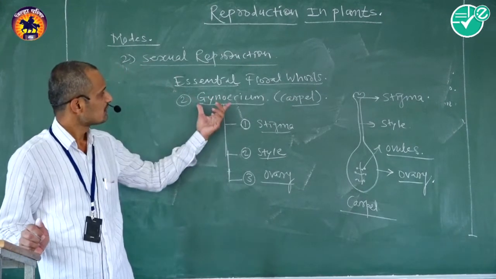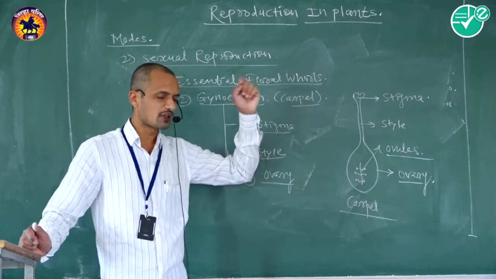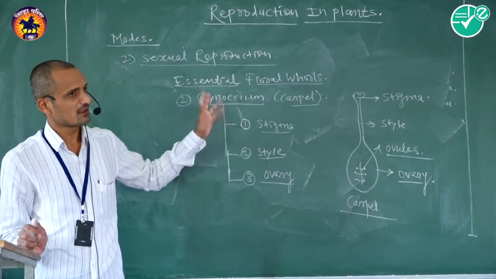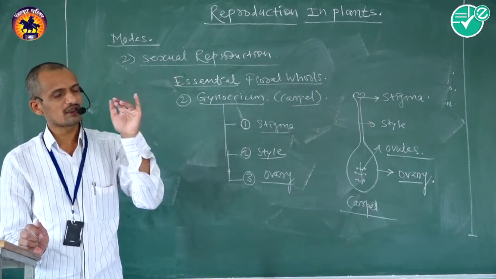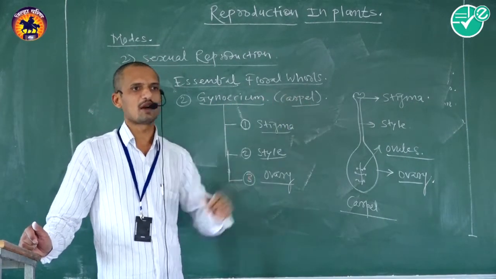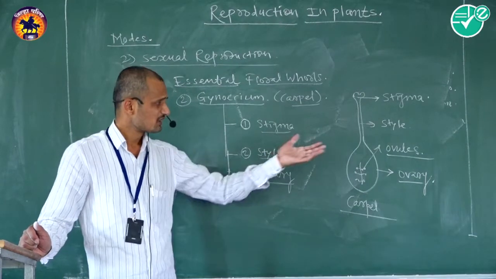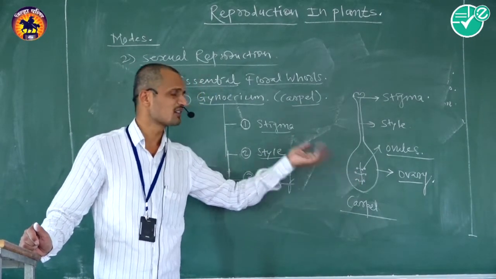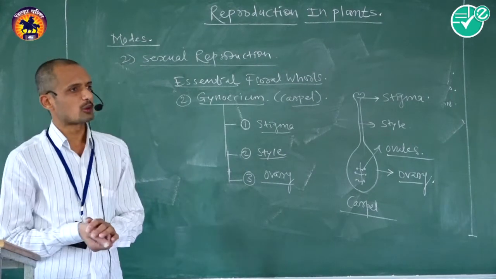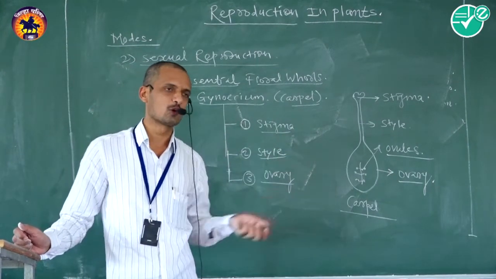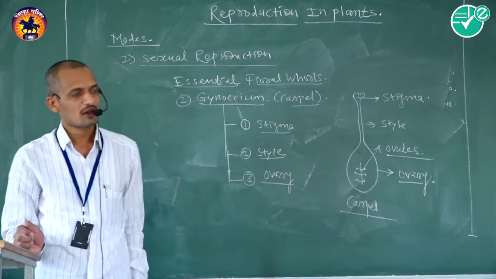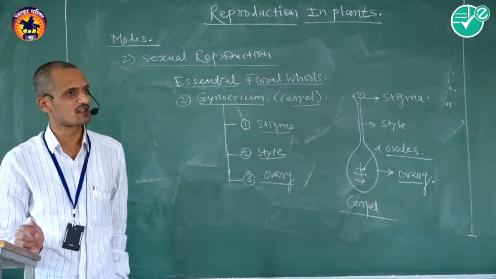So the gynoecium or carpel is commonly known as the female reproductive organ. Why? Because the ovary contains ovules. In the typical structure of the ovule, diploid megaspore mother cells produce haploid megaspores during megasporogenesis.